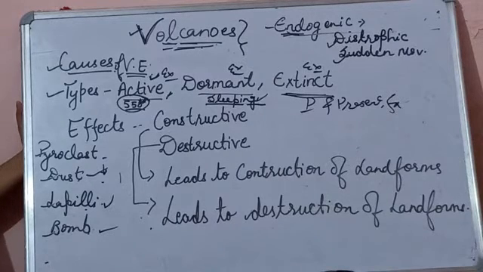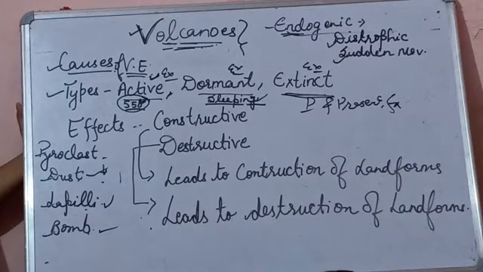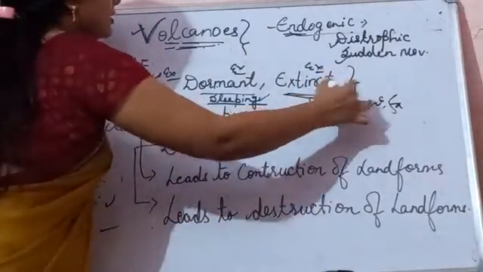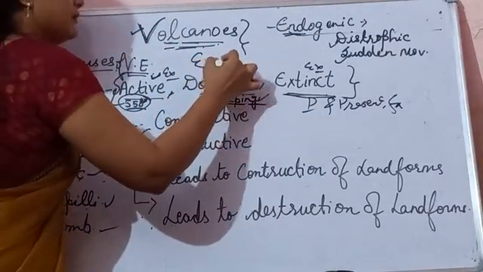They are sleeping for many years. Their examples also you have to study. Extinct volcanoes are the volcanoes which have not erupted in the past and have no signs of erupting in the present or near future. These three types of volcanoes and their examples are very important, children.